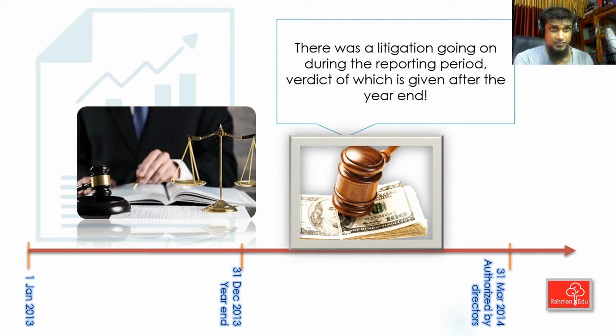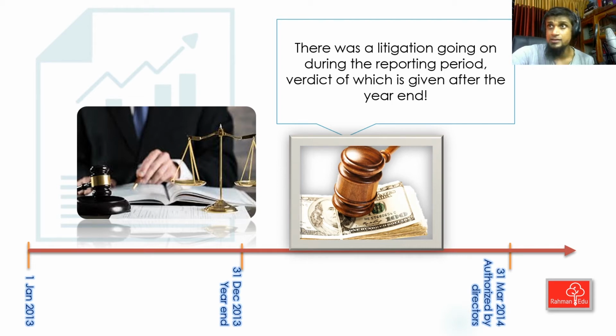Yes, sir, we need to adjust this event because the condition arose from before. We knew about the litigation. It is not something that arose after the year end. Right. Before, a provision should have been kept against this condition, and since it is confirmed, we should adjust the event from the provisional to the actual amount we have to pay. Thank you very much. That's wonderful.